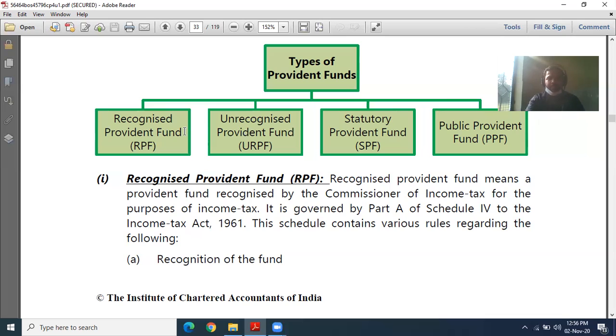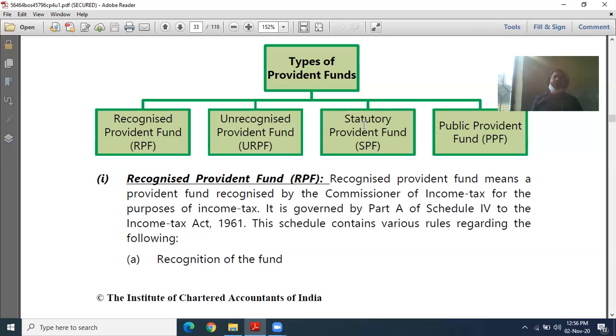What is the difference between recognized and statutory? Recognized provident fund is created by the employer but recognized by the government, whereas statutory provident fund is recognized and made by the central government. The most beneficial provident fund is the statutory provident fund.